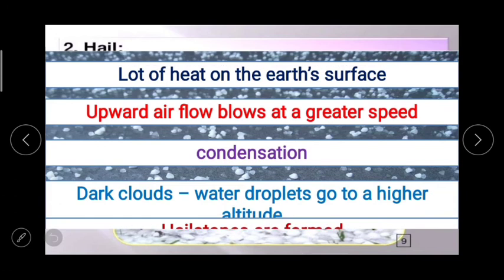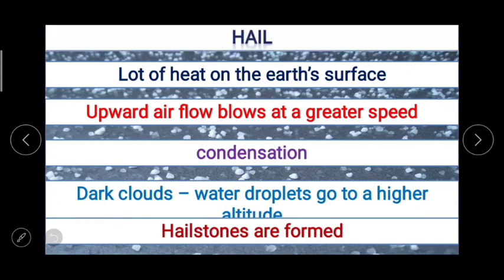Now about this, in your textbook this is given: when there is a lot of heat on the earth's surface. Now this point you can understand by using keywords or key points. When there is a lot of heat on the earth's surface, air flows at a greater speed.